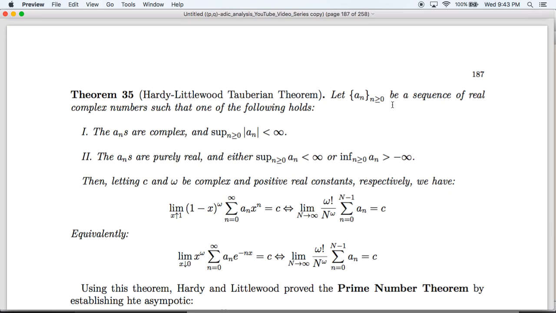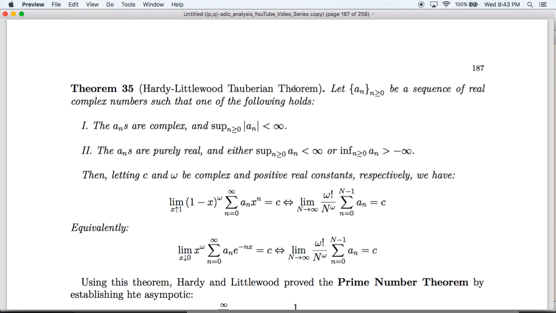Let a_n be a sequence of real or complex numbers such that one of the following holds. The a_n are complex, and they are bounded in absolute value. Or the a_n are purely real, and either they're all bounded from below, or they're bounded from above. Then, for any complex constant c and any positive real number omega, we have the following equivalence of asymptotics.